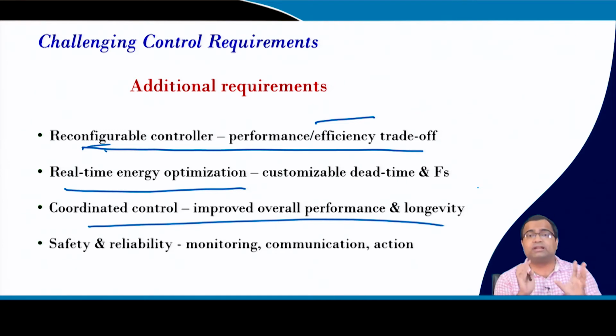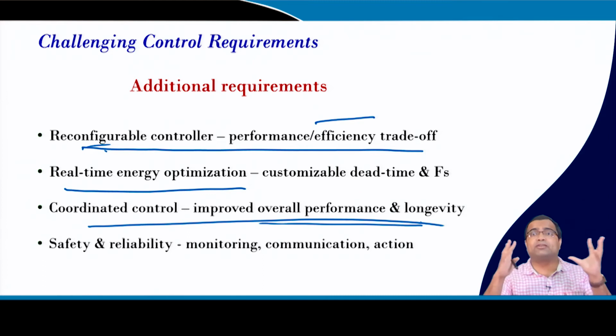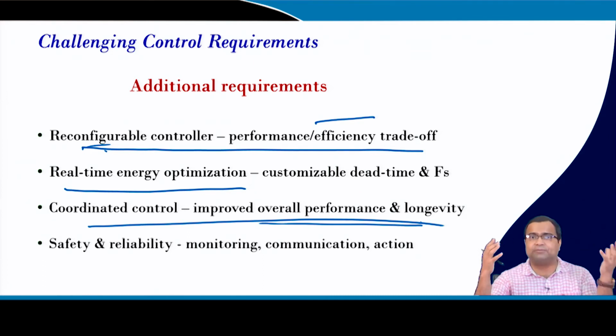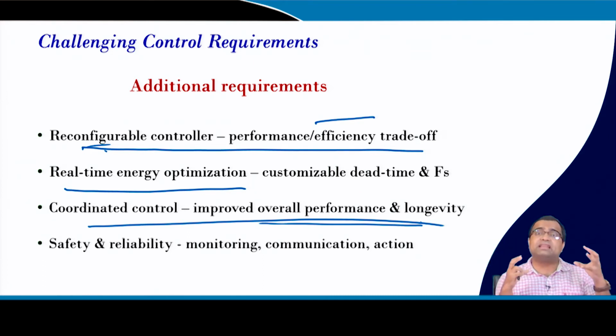So, this coordinated control can help to reduce that. We only respond to the transients which are critical, and then slowly respond to the other transients. Similarly, we can coordinate between the controllers, because if there are multiple converters, there can be interaction, and that can lead to stability problems. And this is also important for microgrid and other applications, where coordinated control can really help to improve the overall performance, stability and efficiency.